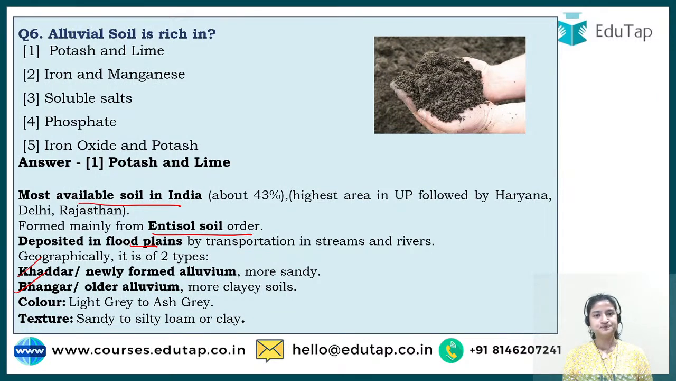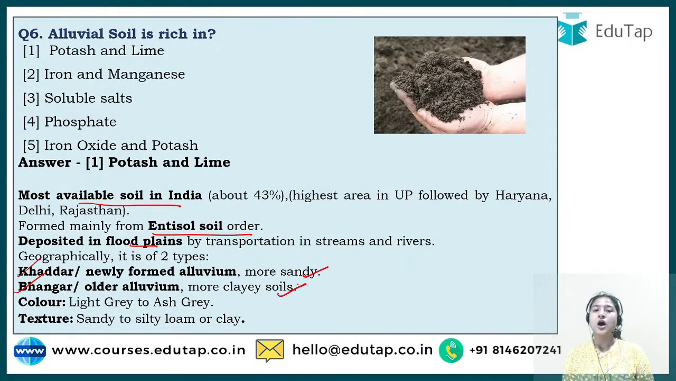And if, after that particular displacement, that soil stays in a particular region for a longer time, then it changes some of its properties, and it changes into what? It changes its name, it changes into bhangar, that is the older alluvium. Now there's also one thing: what does more sandy and clay soil mean?